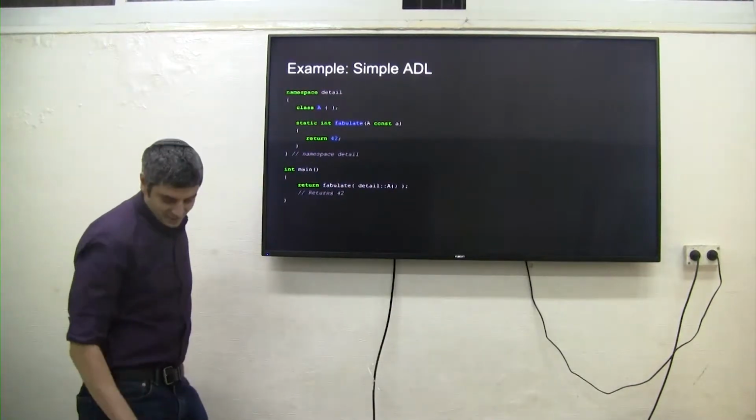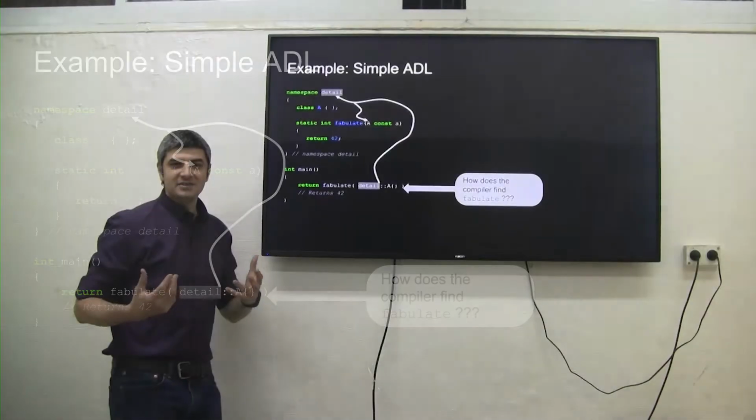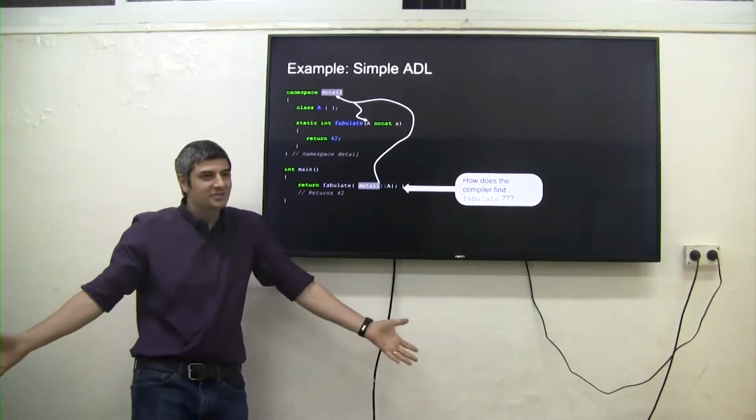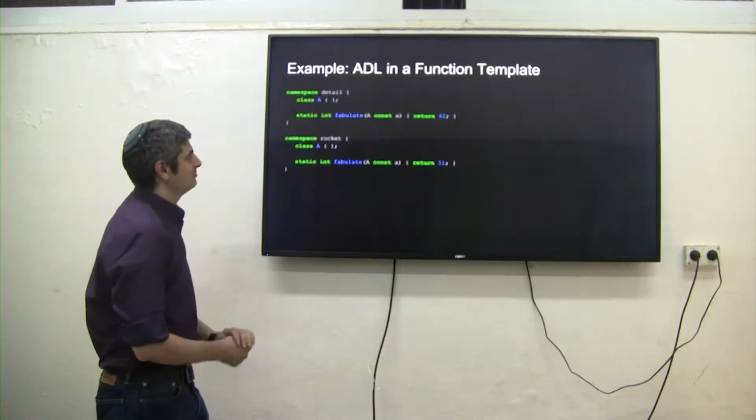So easily, it says, oh, I don't know where fabulate is, and sees there's a detail here, goes up to namespace detail, sees there's an instance of fabulate that accepts an A, and says, I'm going to call that, hooray! Which is awesome, right? Because this does what you expect it to do. You're saying, here, do this with that, and it just works. I love ADL. But it can make some very, very strange things happen.